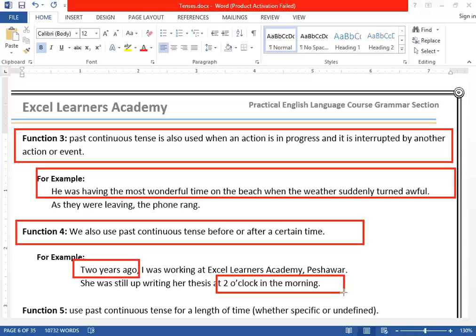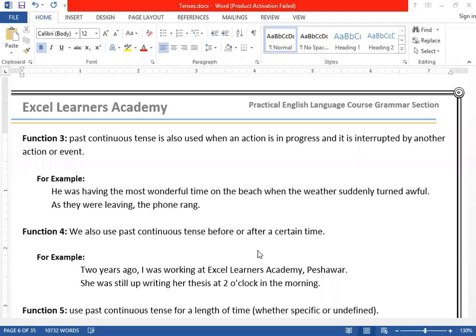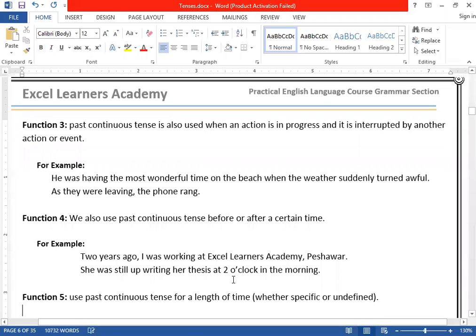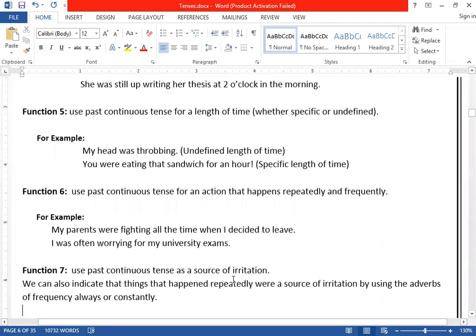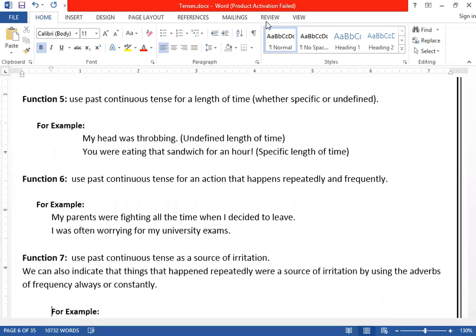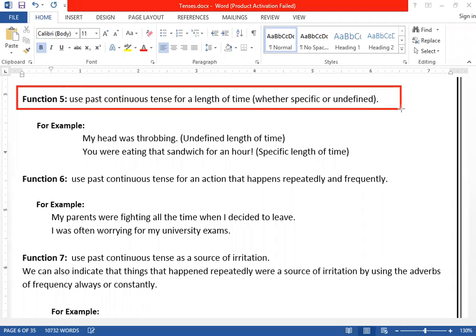Can you see? So again, we can use the past continuous tense in this case. The next case of past continuous tense, case number 5, is for a length of time. It can also be used for a length of time.